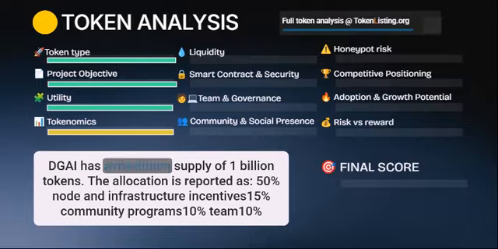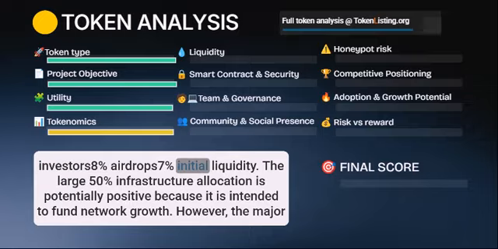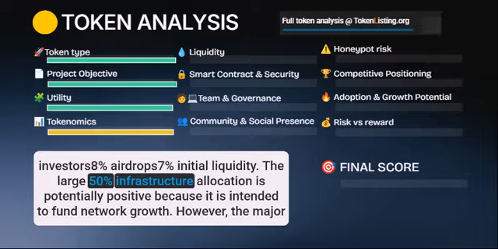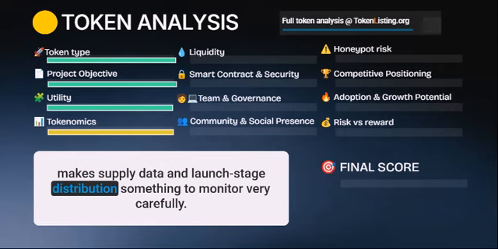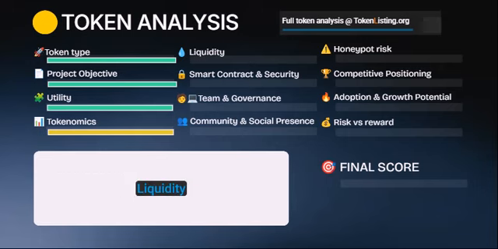Tokenomics. DGAI has a maximum supply of 1 billion tokens. The allocation is reported as 50% node and infrastructure incentives, 15% community programs, 10% team, 10% investors, 8% airdrops, 7% initial liquidity. The large 50% infrastructure allocation is potentially positive because it is intended to fund network growth. However, the major concern is that CoinMarketCap currently reports zero circulating supply, while showing a fully diluted valuation of roughly $386 million and significant trading volume. That makes supply data and launch stage distribution something to monitor very carefully.